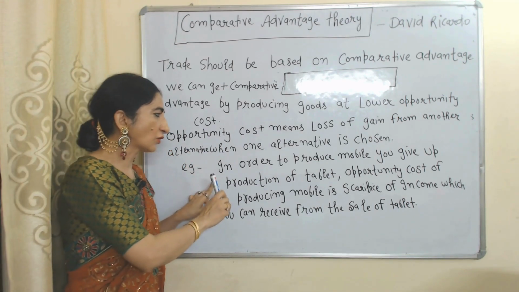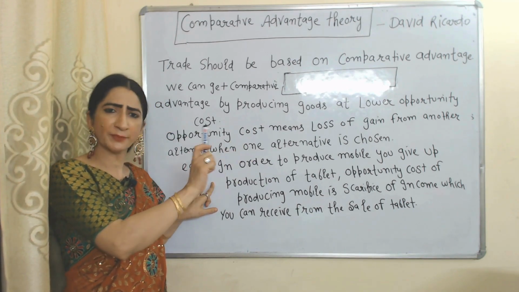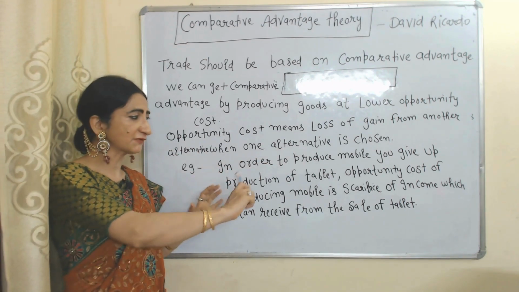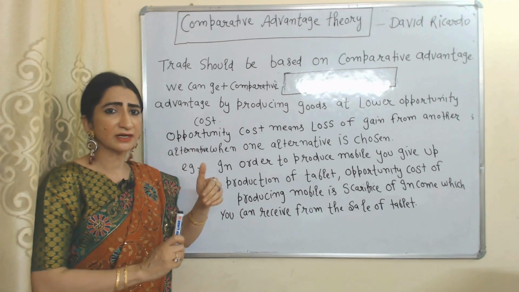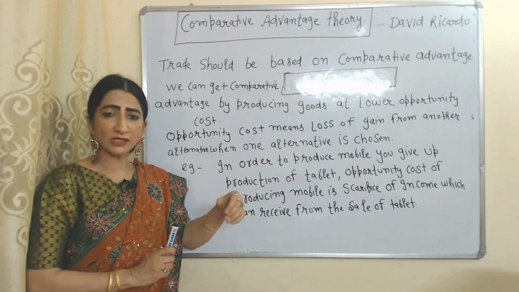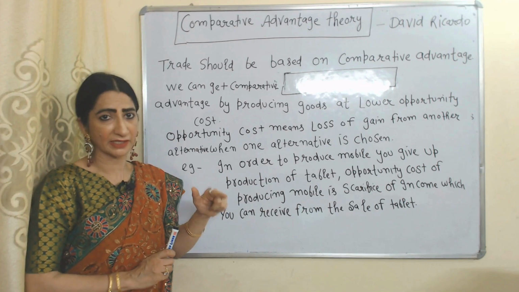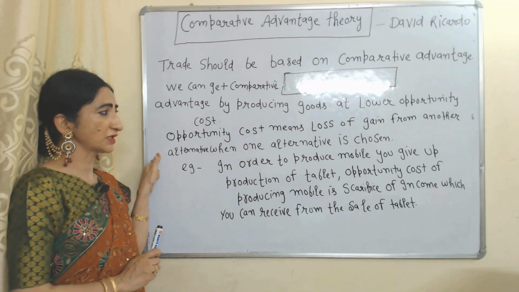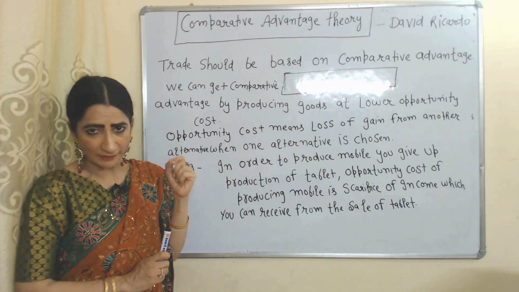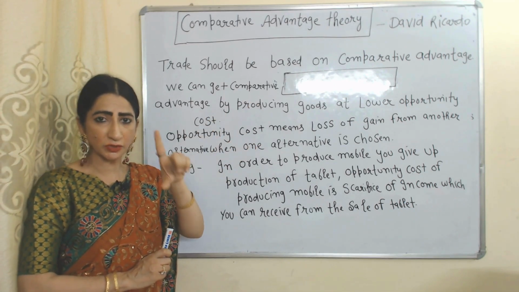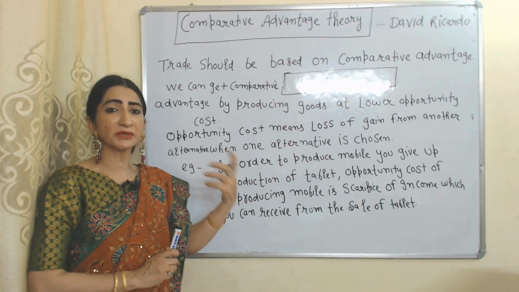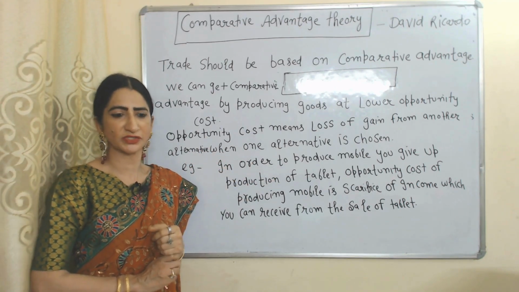For example, in order to produce mobile, you give up production of a tablet, and the opportunity cost of producing mobile is a sacrifice of income which you can receive from the sale of tablet, but now you can't because you chose the production of a mobile, not a tablet. So we can say that opportunity cost means loss of gain from another alternative when one alternative is chosen. And according to this theory, trade should be based on comparative advantage, and we can receive comparative advantage by producing goods at lower opportunity cost.